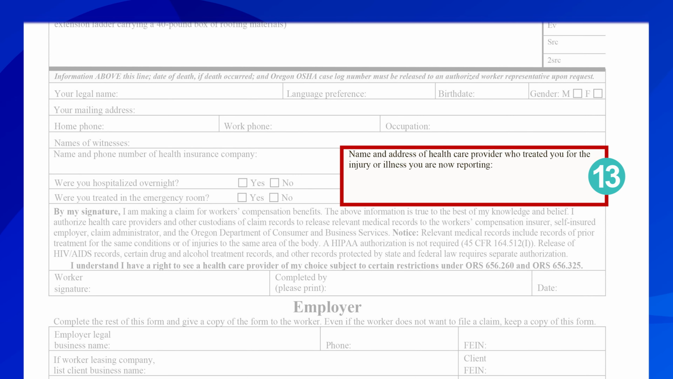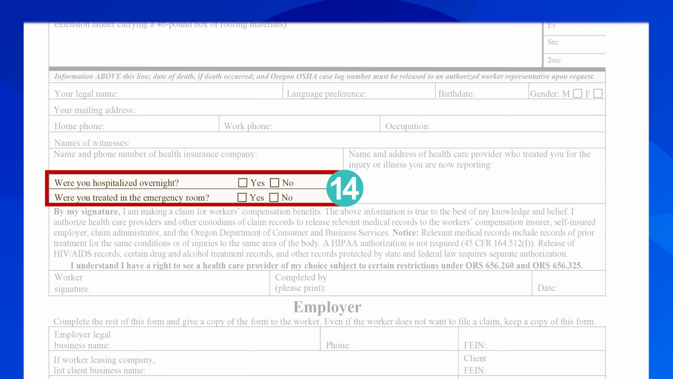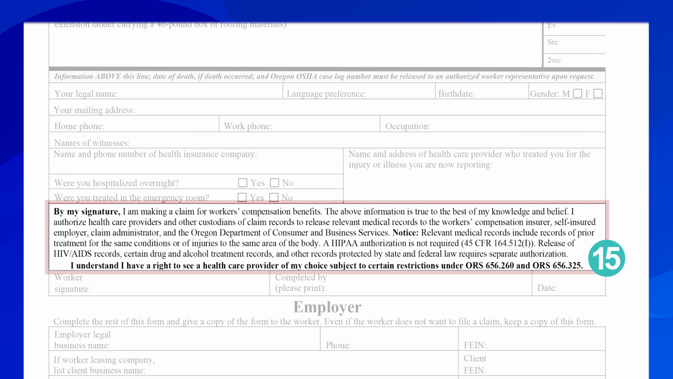In the next box, provide the name and address of the hospital or clinic you were treated at for your injury or illness. Leave this area blank if you have not yet sought medical treatment. You will then answer the next two questions. Were you hospitalized overnight? Were you treated in the emergency room? By checking the appropriate boxes, yes or no. Please read this next section carefully before signing the form.